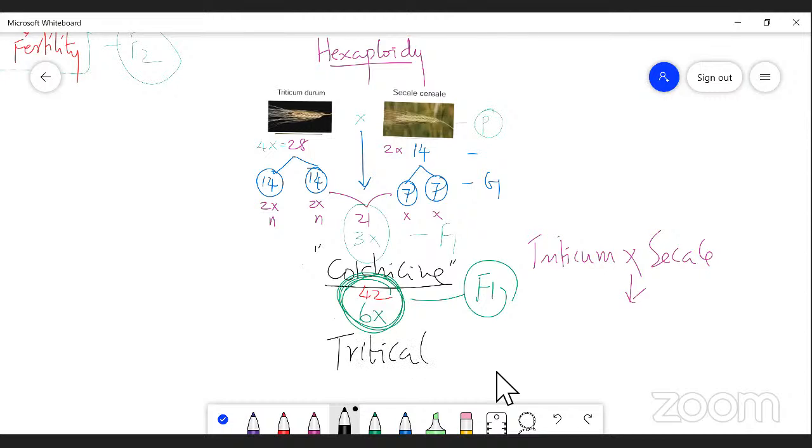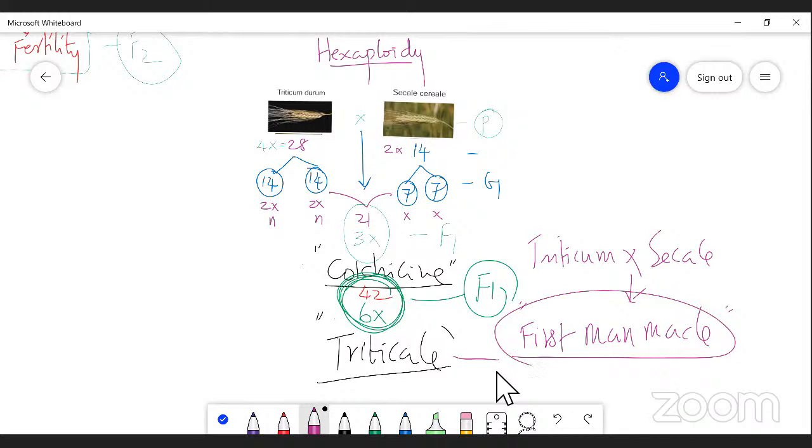How are these names derived? Because the genus name of Triticum durum and the genus name of Secale cereale combine to form Triticale. Triticale is the first man-made cereal. My dear student, you can expect a question on which of the following is the first man-made cereal. You can write Triticale, because this Triticale is obtained from Triticum durum with Secale cereale.